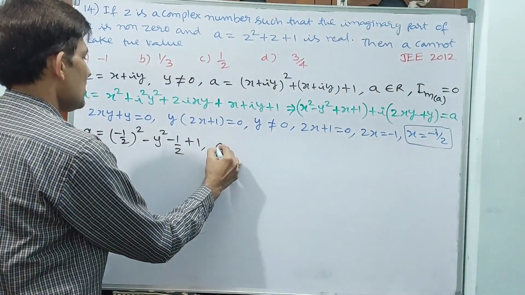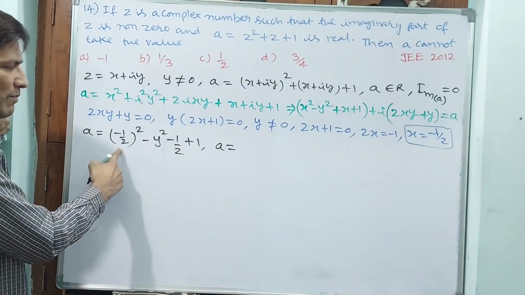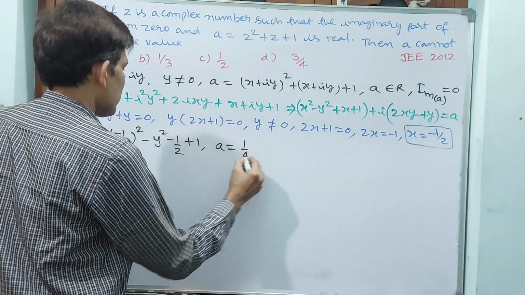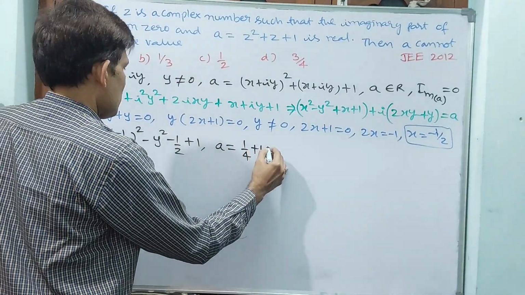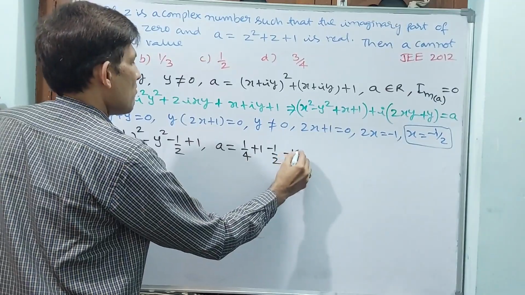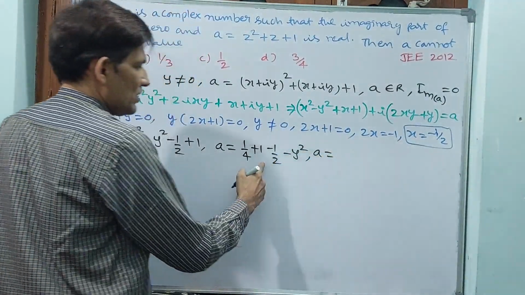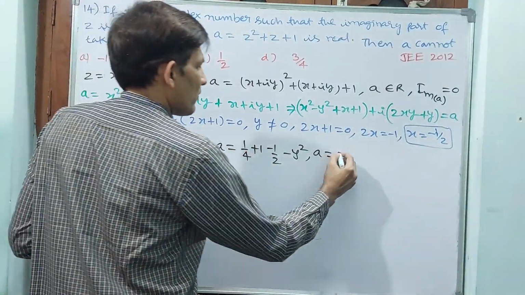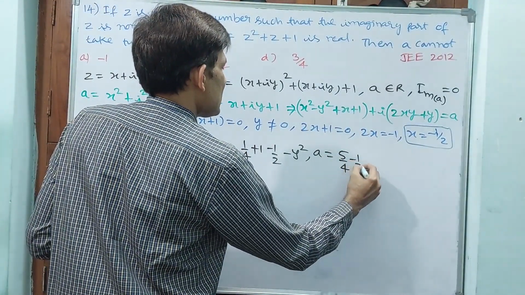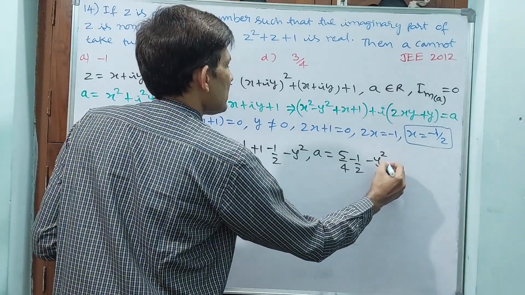Now A is equal to 1 by 4 plus 1 minus 1 by 2 minus y square. Or else A is equal to 5 by 4 minus 1 by 2 minus y square.